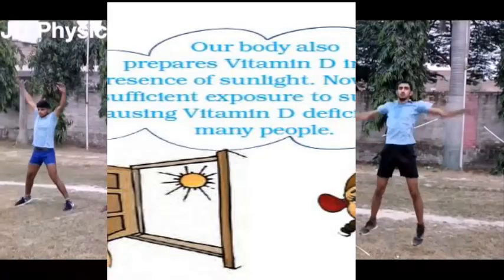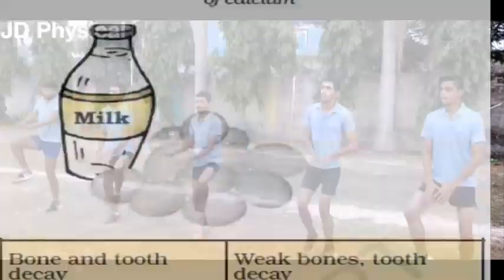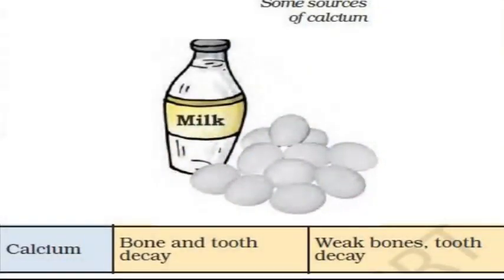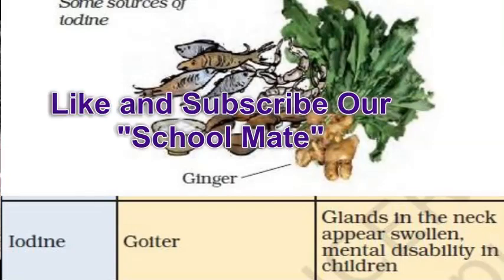Our body also needs a small amount of minerals. Iron: its deficiency causes anemia. Sources are apple, spinach, liver, etc. Calcium keeps our bones and teeth strong. Deficiency causes bone decay. Sources are egg and milk. Iodine gives us mental ability. Deficiency causes goiter. Some sources are ginger, fish, etc.